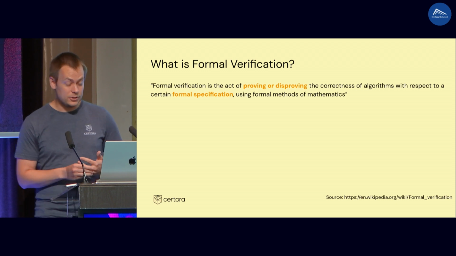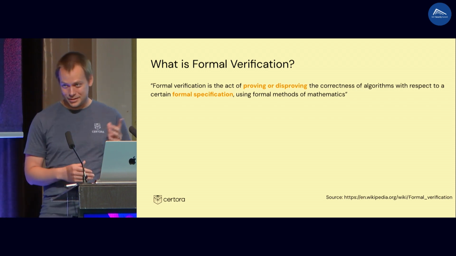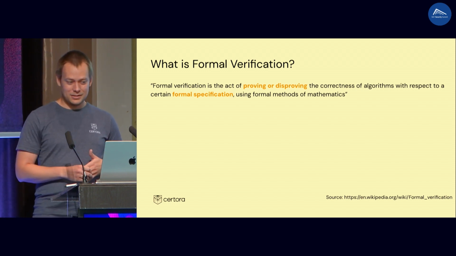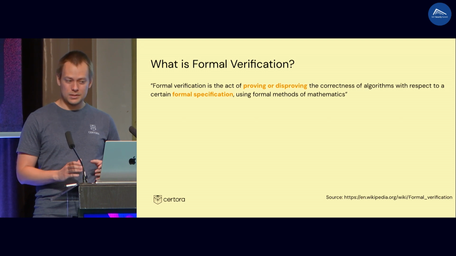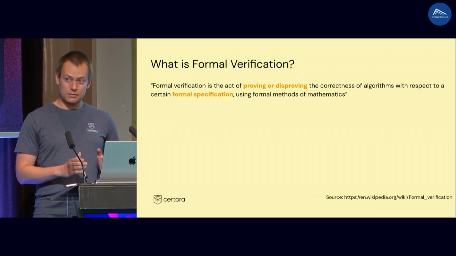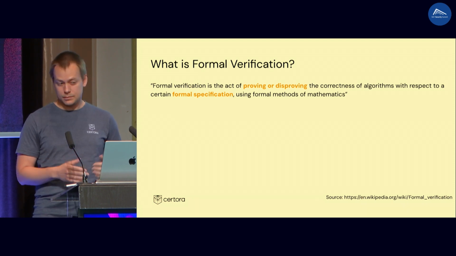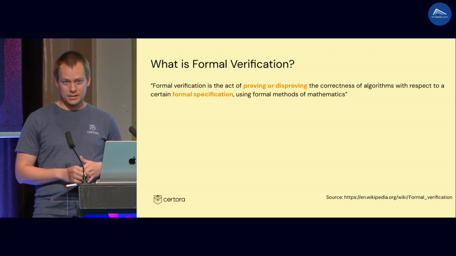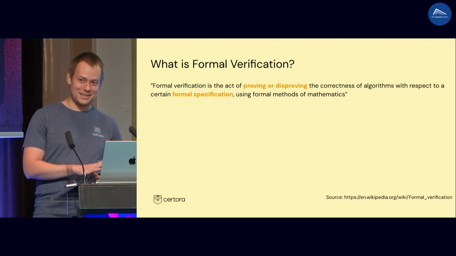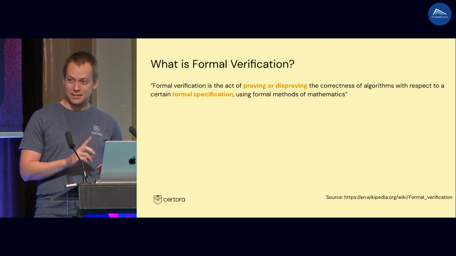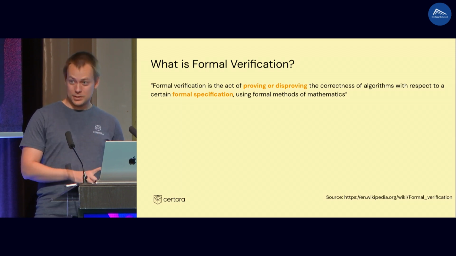So what is formal verification? There are many definitions. This is one from Wikipedia. It says that formal verification is the act of proving or disproving correctness of algorithms with respect to a certain formal specification using some formal methods of mathematics. Important parts here are proving or disproving. This basically means that you should get a mathematical guarantee that there are no bugs. But what does it mean, no bugs? This is the other part of the definition: formal specification.